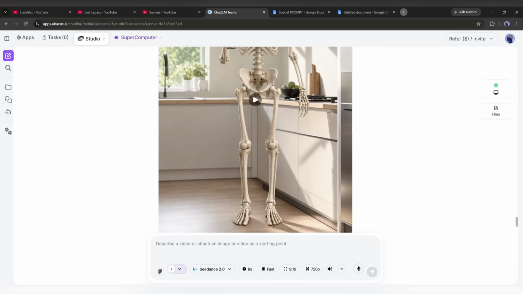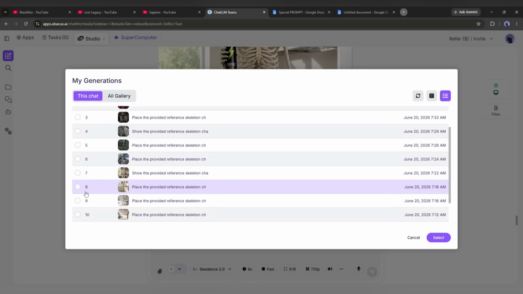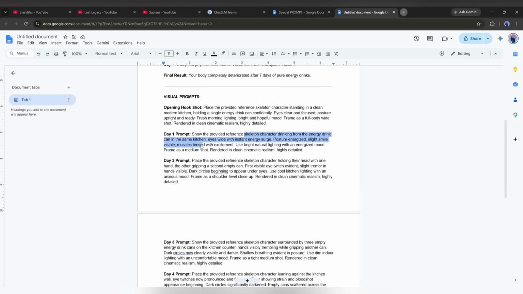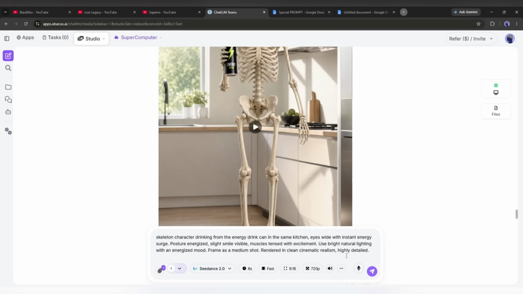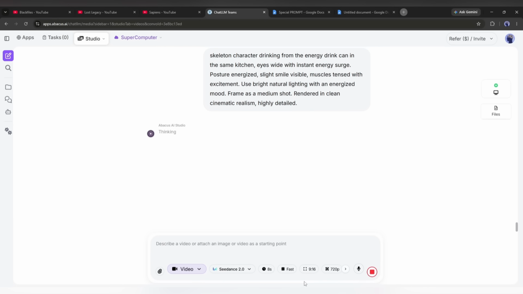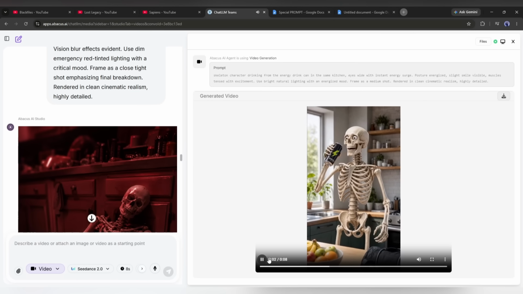Now we have to generate the second video clip. Add the second scene image as the reference. Copy the second scene prompt and enter it here. Set the settings and then hit the generate button. And here is the result.